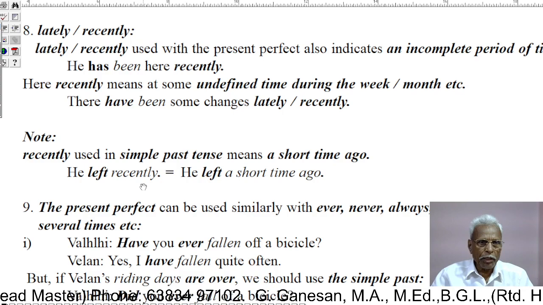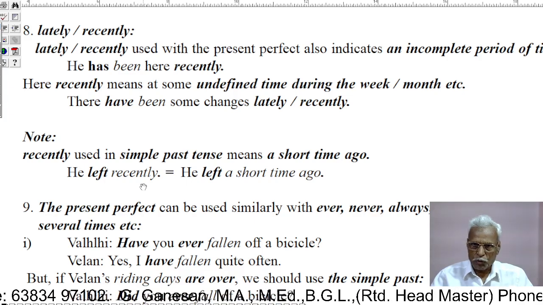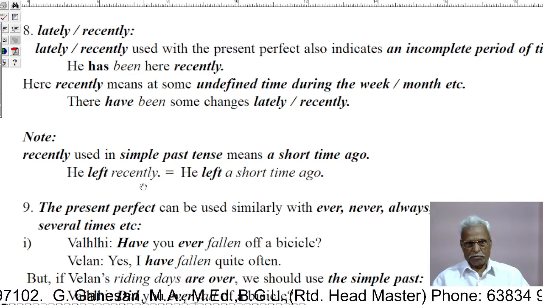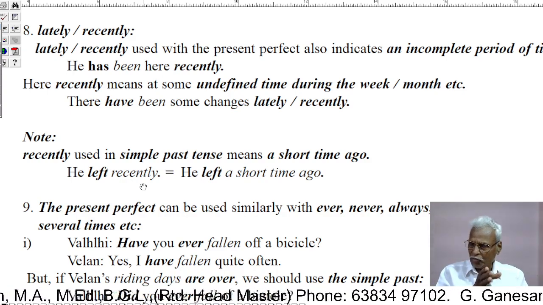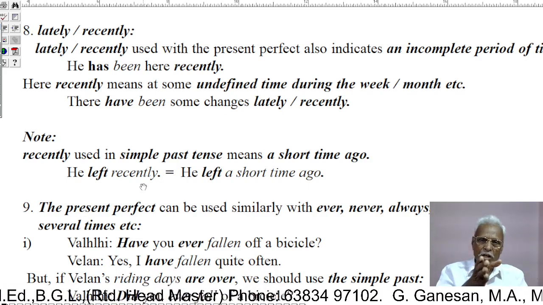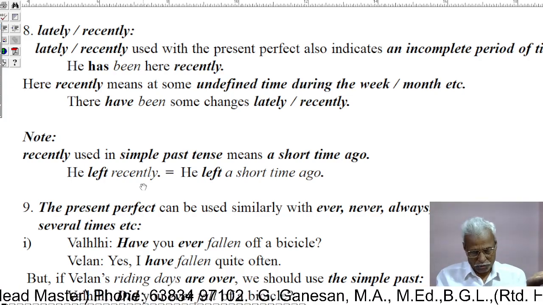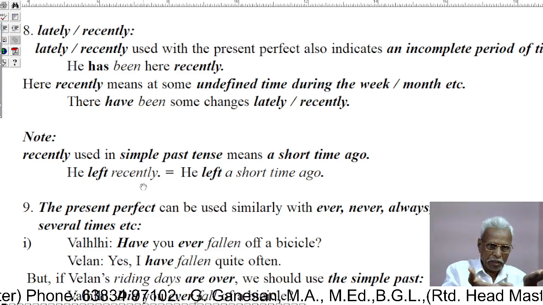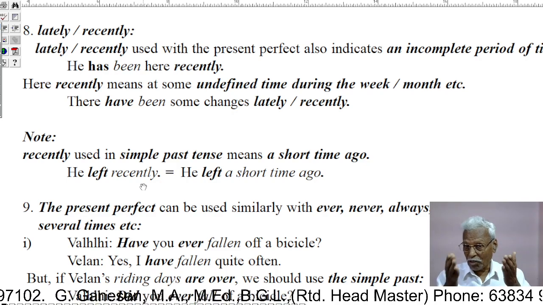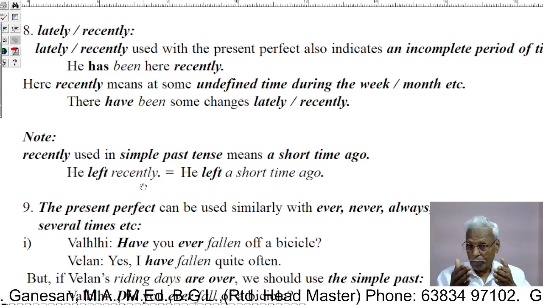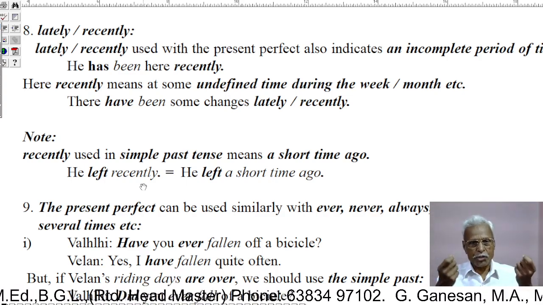The eighth use: lately and recently. Lately or recently used with the present perfect also indicates an incomplete period of time. When the exact time of the action is not known or is not told, then we can use the present perfect with lately and recently. When the exact time of an action that happened in the past is not known or is not mentioned, then we can use the present perfect tense.